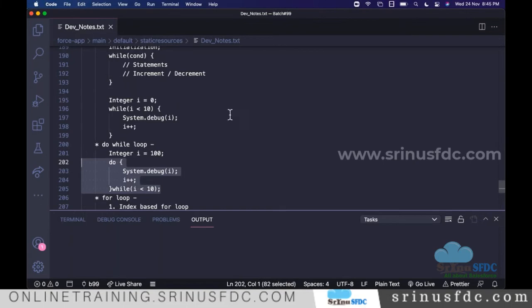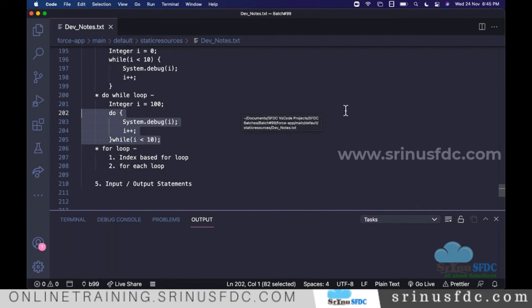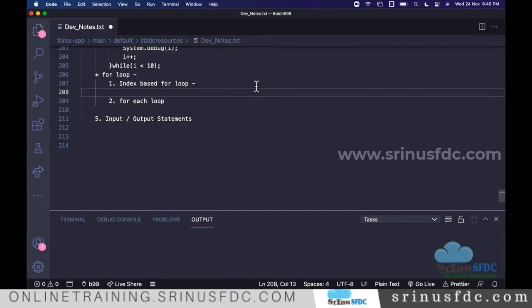So when you have a situation to execute all statements one time and later you want to check, you can try with the do while loop. That's the syntax of that. The next one is for loop. In that we have index based for loop. First we discuss this one, how it works.